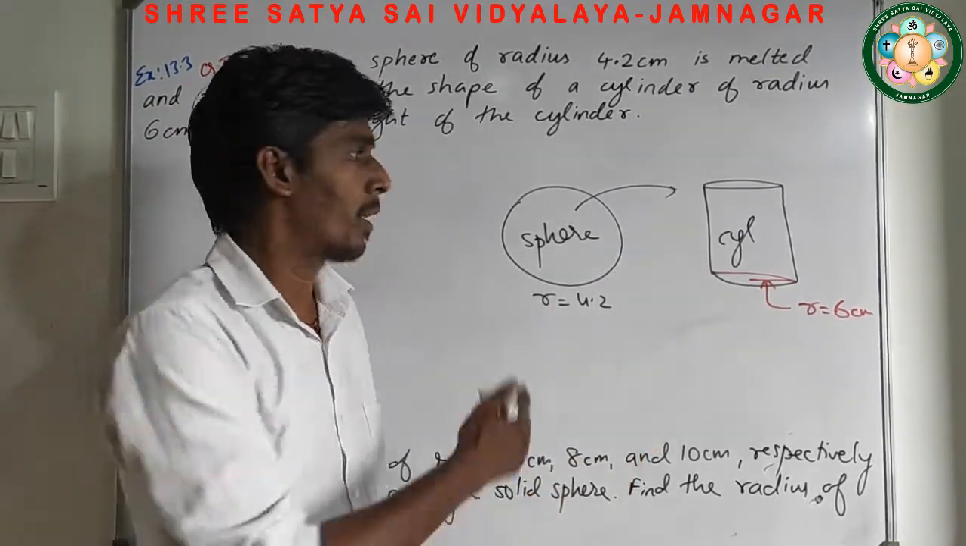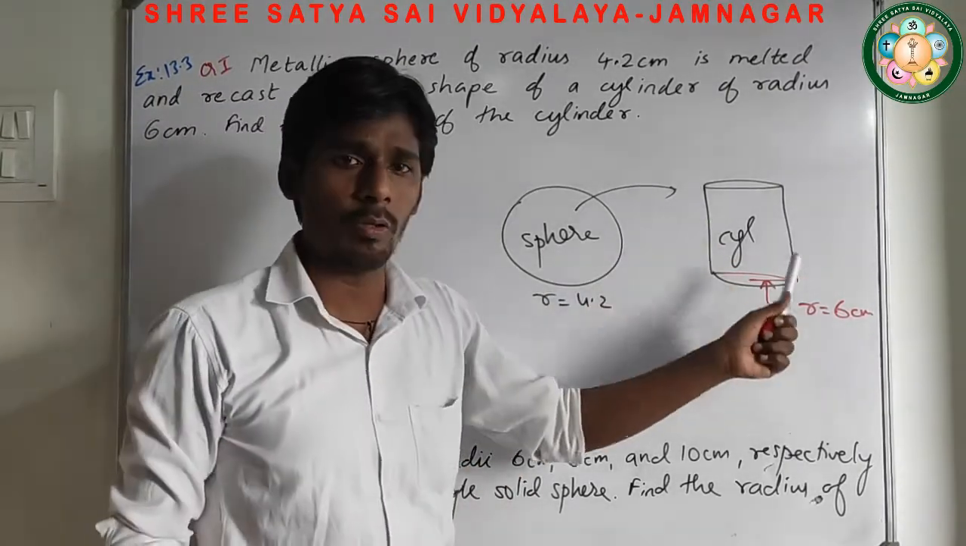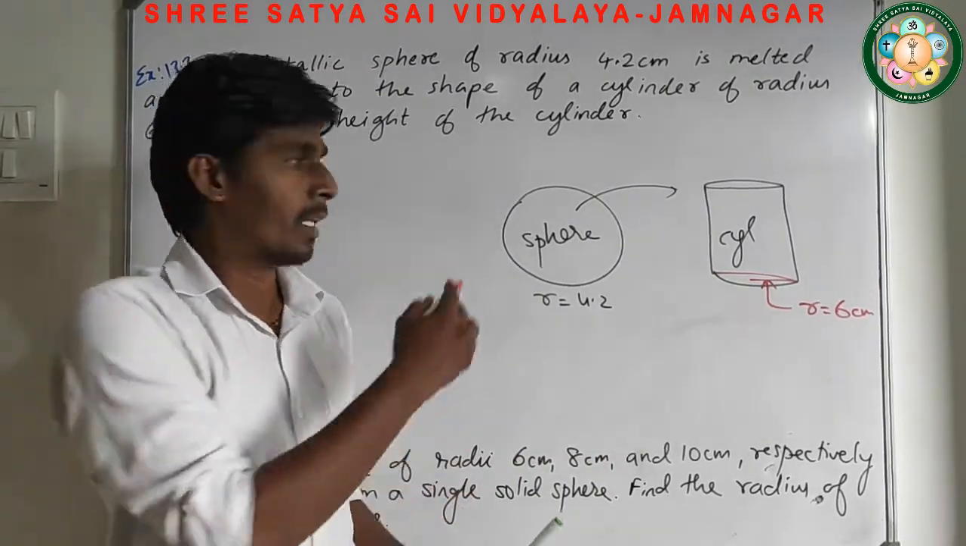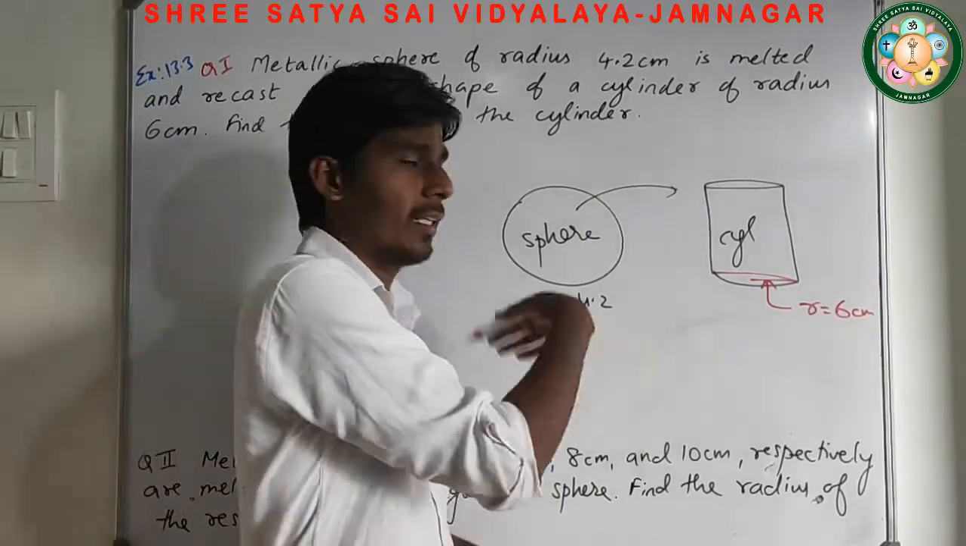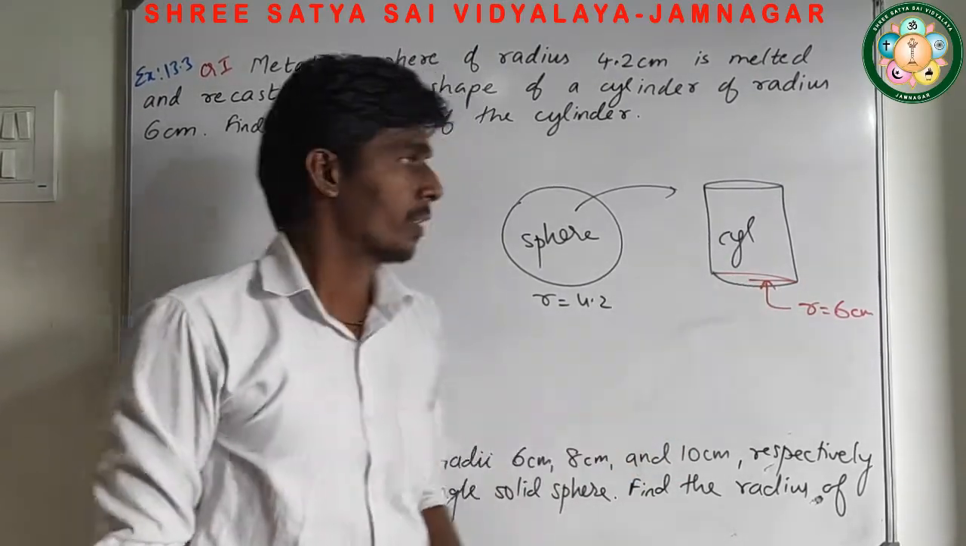When we are going to melt any metal, then it is possible to convert into any of the solid shape. But here, as per the question, sphere को किसमें convert किया जा रहा है? It is converted into cylinder after melting and recast. Recast means एक solid में से melt करने के बाद दूसरा shape देना, solidified shape देना.